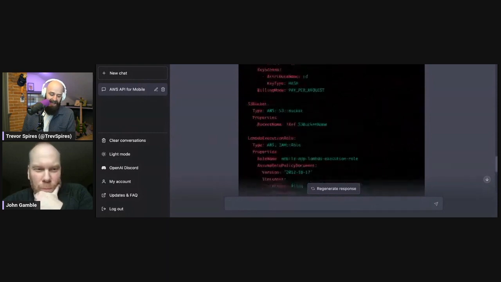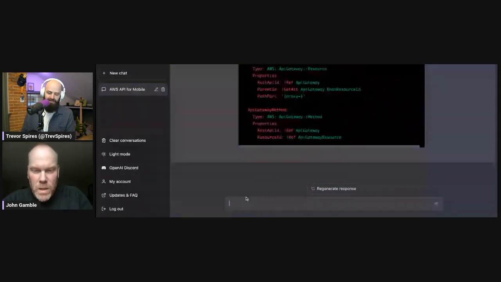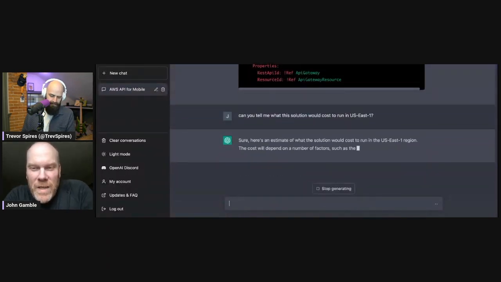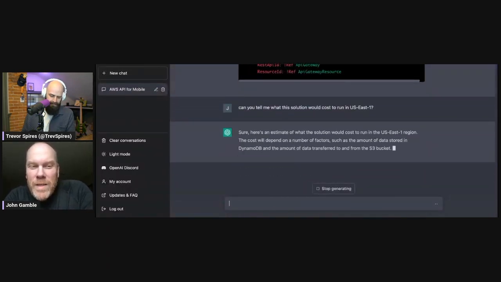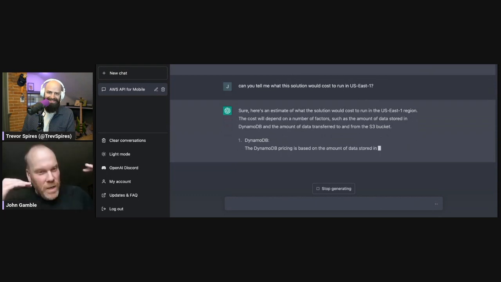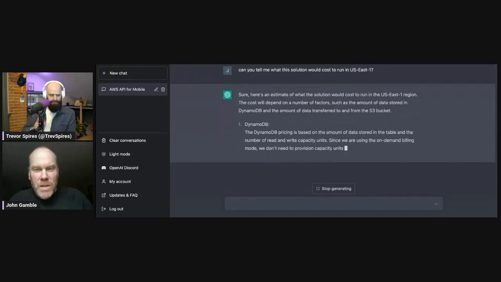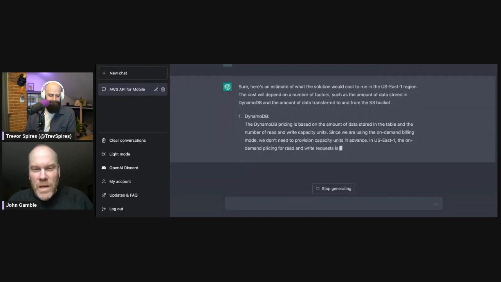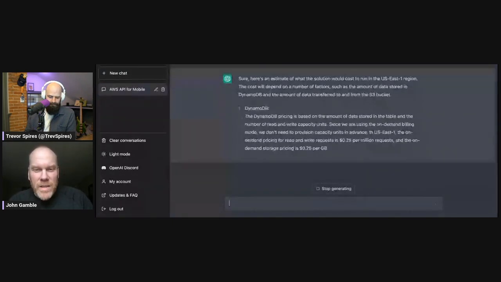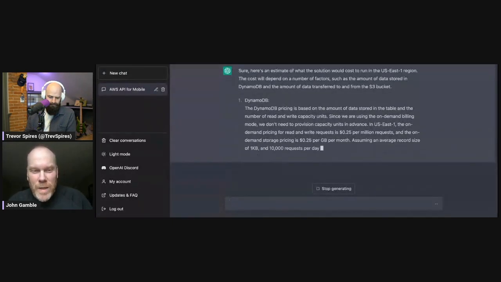I bet. I hope so. If it can write CloudFormation, I hope it can do a cost analysis. Normally we'd have to hit the AWS cost calculator and put in all of these different parameters and really understand our solution to get this kind of information. So this is kind of amazing.